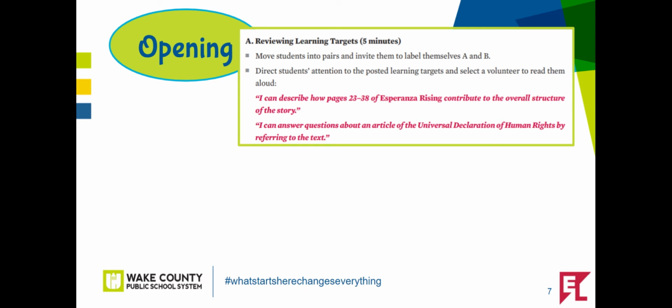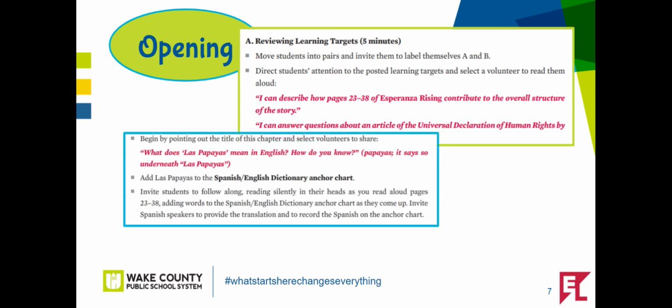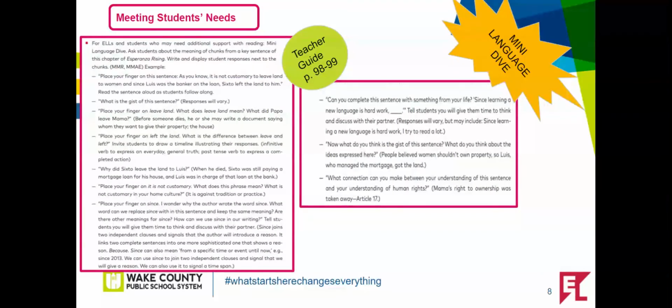In Opening A, feel free to unpack the learning targets using the hand motions you created to the word structure in Lesson 2. In Opening B, discuss the chapter. If you have Spanish-speaking students in your class, have them translate Las Papayas to English and make sure to add this to the Spanish-English dictionary chart. Also, have them provide any Spanish-English translations from pages 23 through 38. When you discuss story structure, remember students who need heavier support may have their own story structure organizers to add to as you add to the class anchor chart.